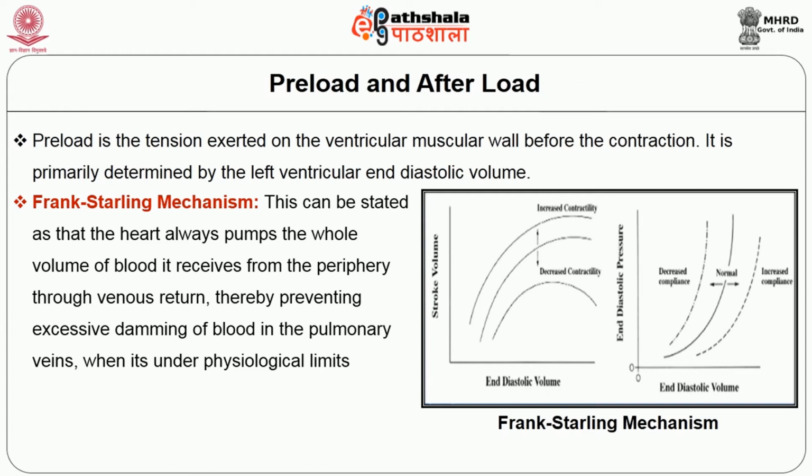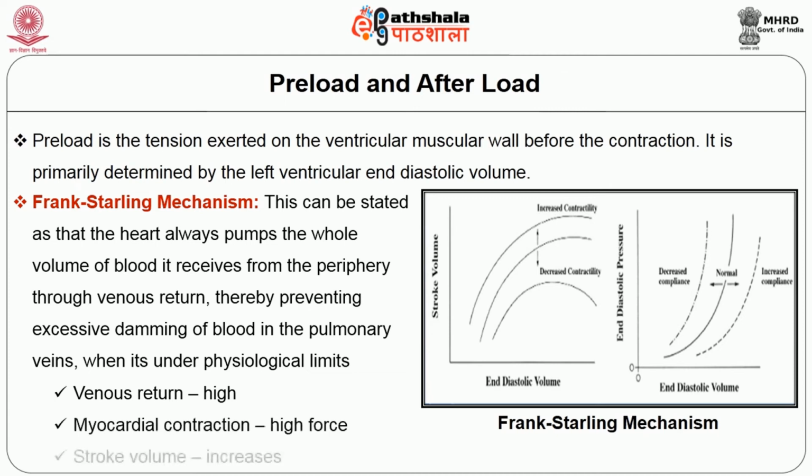This can be stated as: the heart always pumps the whole volume of blood it receives from the periphery through venous return, thereby preventing excessive damming of blood in the pulmonary veins when it is under physiological limits. So, when the venous return is high, myocardial contraction will also be more, so stroke volume increases. This is explained in the graph of the Frank-Starling mechanism. In the graph it is shown that when the end diastolic volume increases, stroke volume also increases.